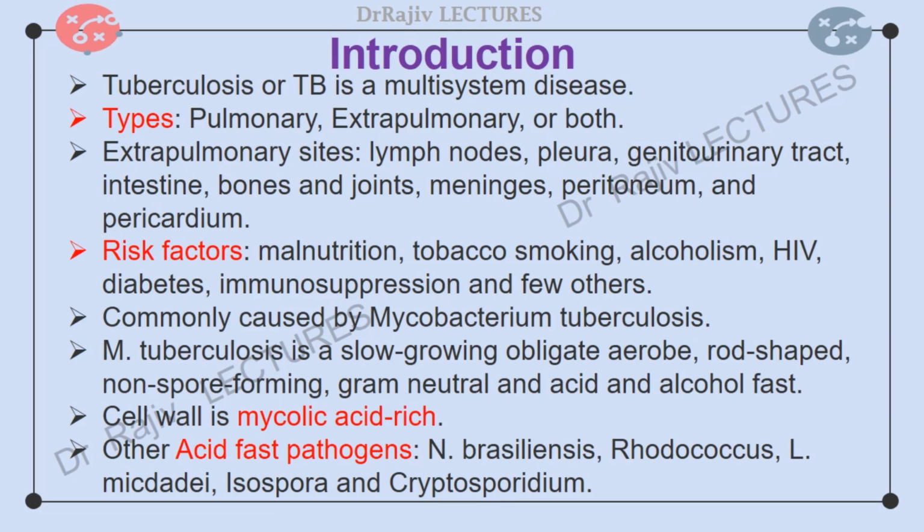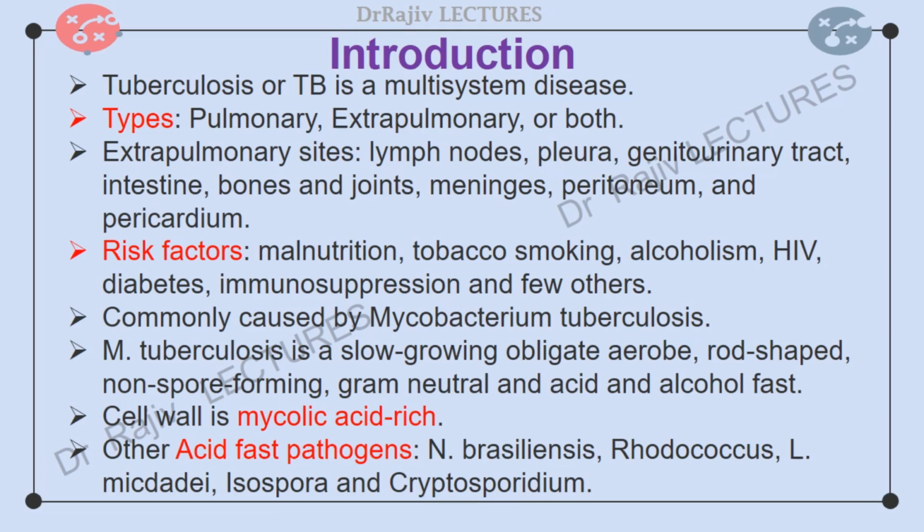Mycobacterium tuberculosis is a slow-growing, obligate aerobe and a facultative intracellular parasite. It is a rod-shaped, non-spore-forming, gram-neutral as well as acid and alcohol-fast bacteria. Their cell wall contains mycolic acid-rich long-chain glycolipids and phosphoglycolipids that protect mycobacteria from the host cell lysosomal attack. Acid fastness is due mainly to the organism's high content of mycolic acids.